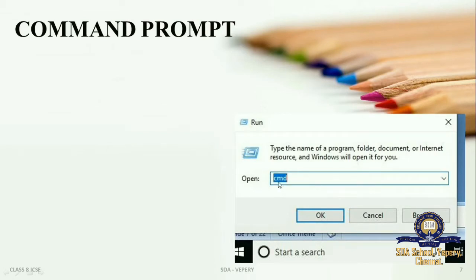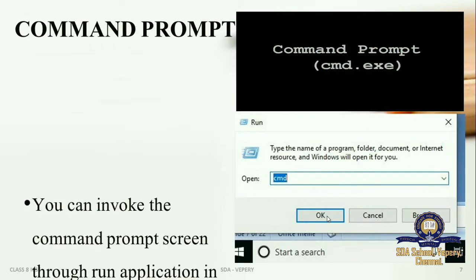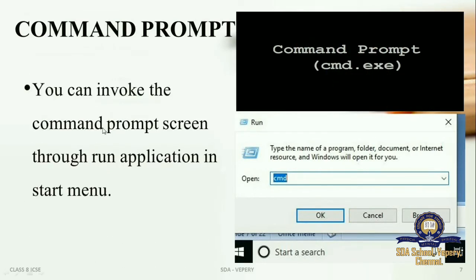If you type CMD, the command prompt window will open for you and you can type some commands. That is called the command prompt. You can invoke the command prompt screen through the Run application in the start menu. This is how you open the command prompt, and it shows that it is ready to receive commands from the user.